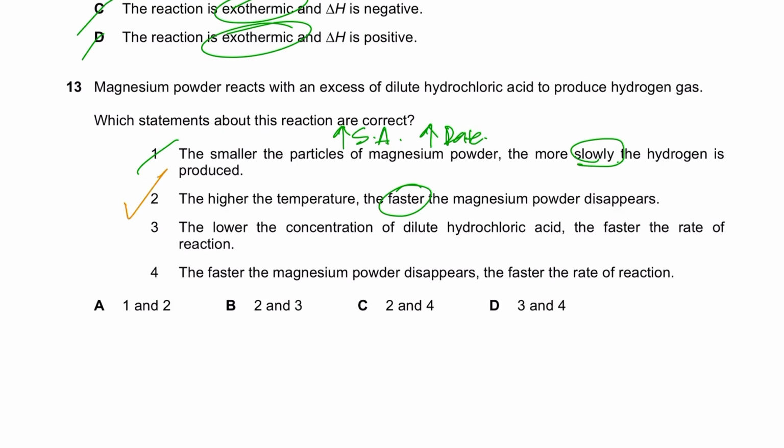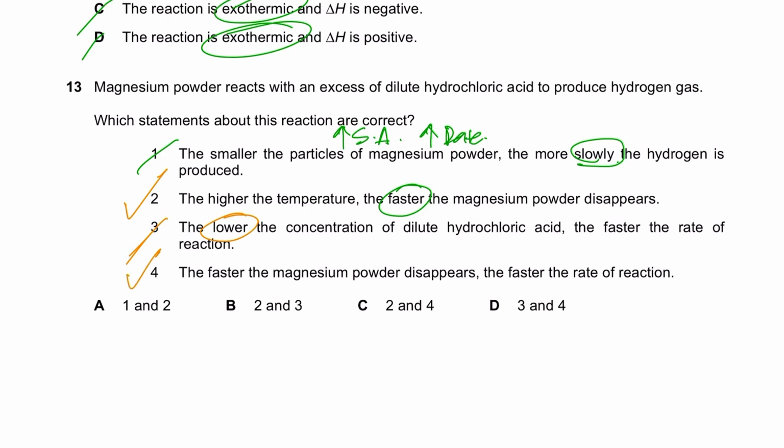So 2 is right. 3 says the lower the concentration of dilute hydrochloric acid, the faster the rate of reaction. No, the lower the concentration, the slower the rate of reaction, because there are now fewer particles per unit volume and so on. Frequency of collision decreases. And 4 says the faster the magnesium powder disappears, the faster the rate of reaction. Yes, the same thing. The faster the magnesium powder disappears, that means the rate is very fast. The collisions are quicker. The magnesium powder is being used up very quickly, right? So that is true.